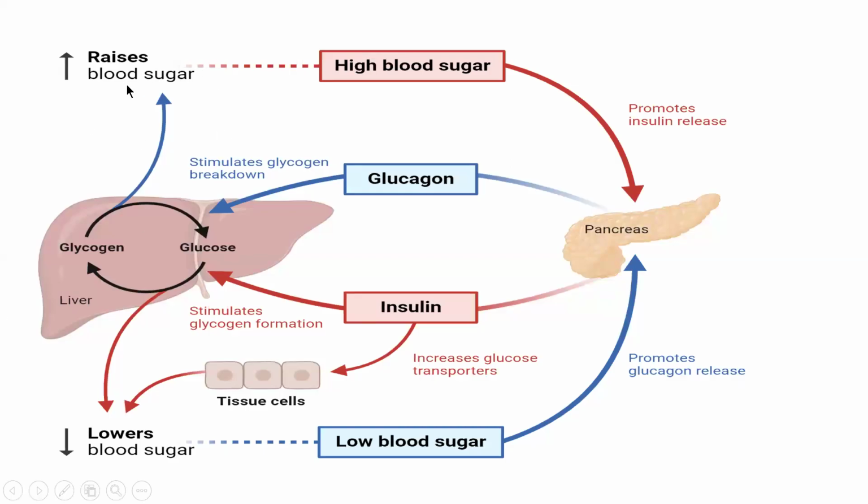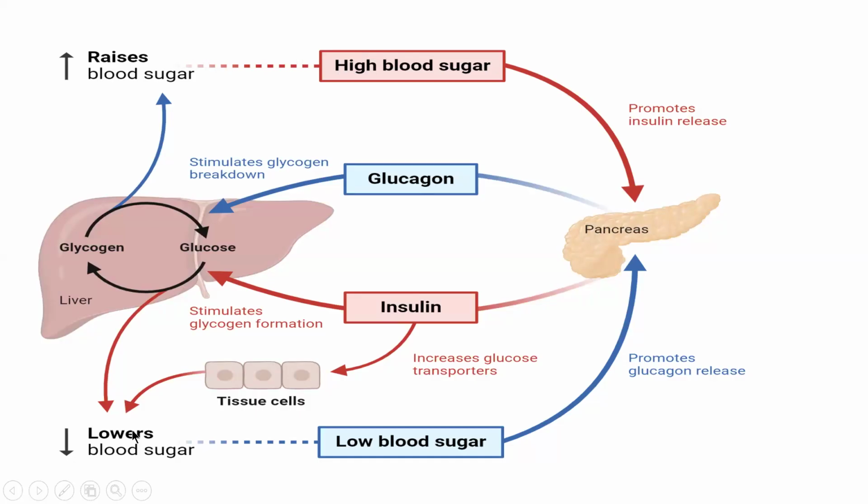Same when you consume any carbohydrate food, rice, bread, banana, which is full of carbohydrates. It raises blood glucose levels, and the high blood sugar promotes insulin release. The pancreas secretes insulin, glucose is transported to the different tissue cells, and extra glucose is stored in your liver in the form of glycogen. Then the blood glucose level becomes low because glucose is transported to the different body parts.